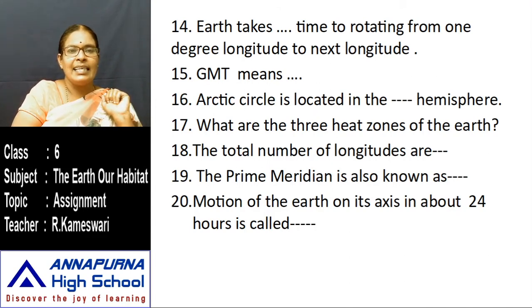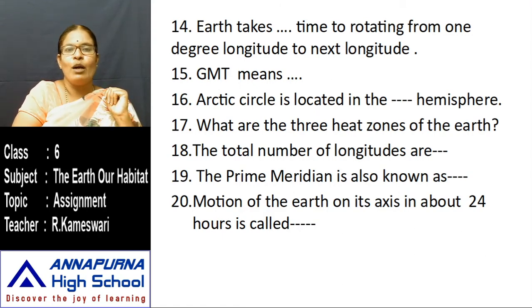Next, the Arctic Circle is located in the dash hemisphere: northern hemisphere or southern hemisphere? Next, what are the three heat zones of the earth? The total earth is divided into three heat zones. What are those three heat zones?